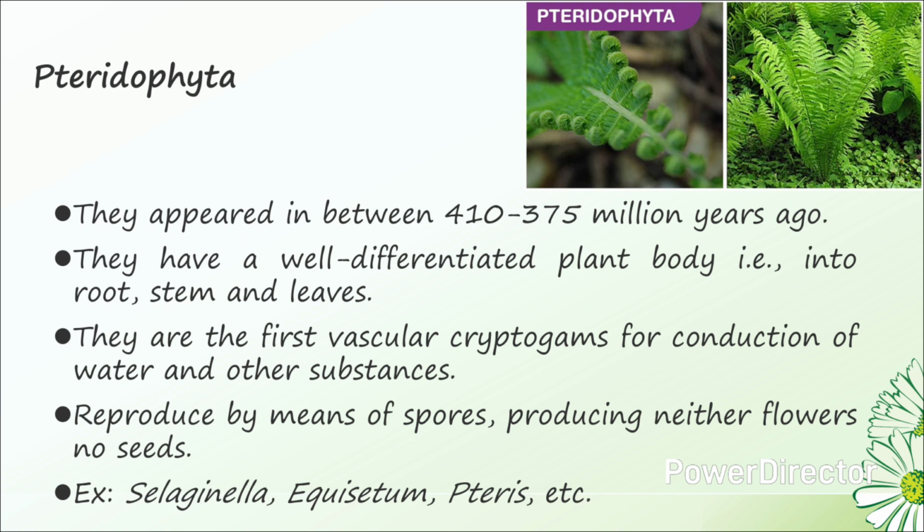Coming to Pteridophyta, they appeared between 410 and 375 million years ago. They have a well differentiated plant body, that is, into root, stem, and leaves. They are the first vascular cryptogams, for conduction of water and other substances. They reproduce by means of spores, producing neither flowers nor seeds. Examples: Selaginella, Equisetum, Ferns, etc.